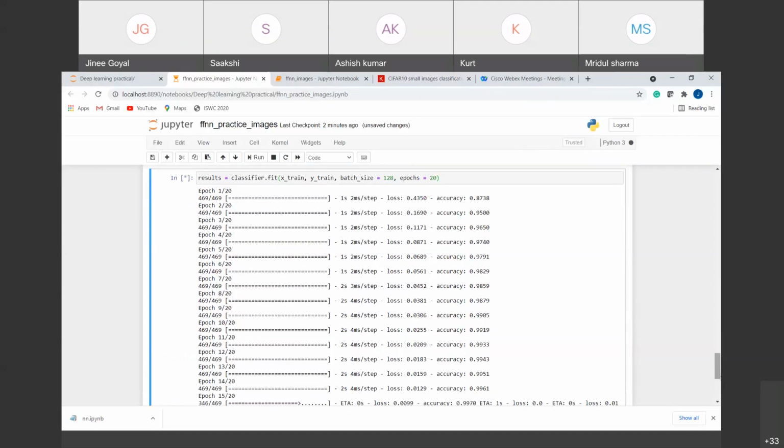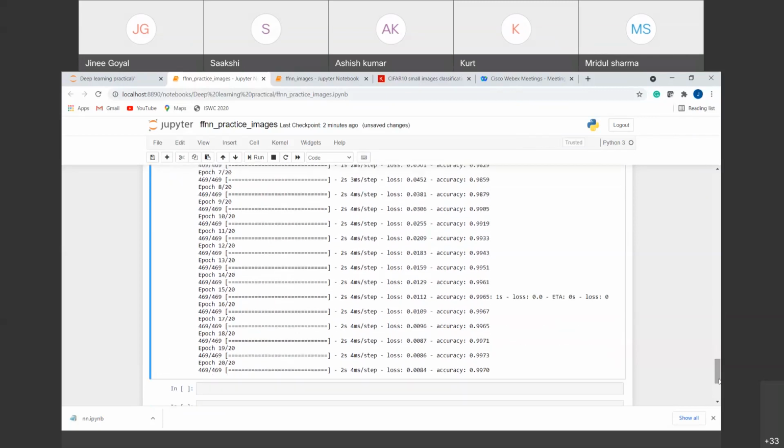So you can change the number of epochs, you can change the batch size here, to see how these affect the result. We'll try to keep the number of neurons as low as possible, but we also want a large accuracy. So you have to do a trade-off between the number of neurons and the accuracy. We are still able to achieve 99.70% accuracy at around 20 epochs, right?